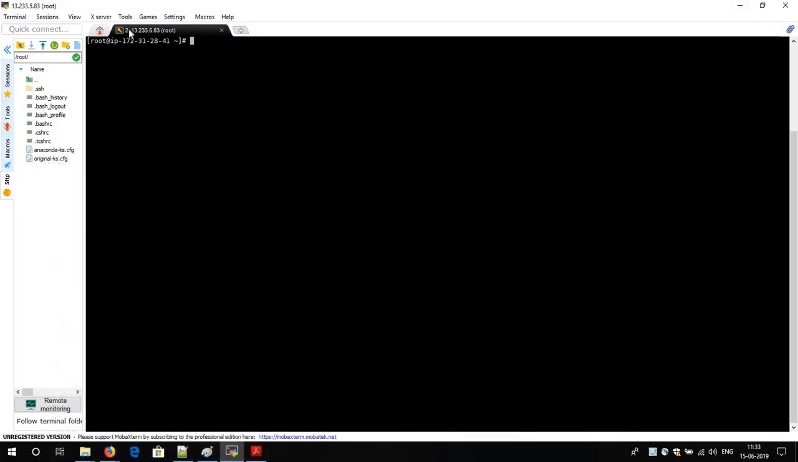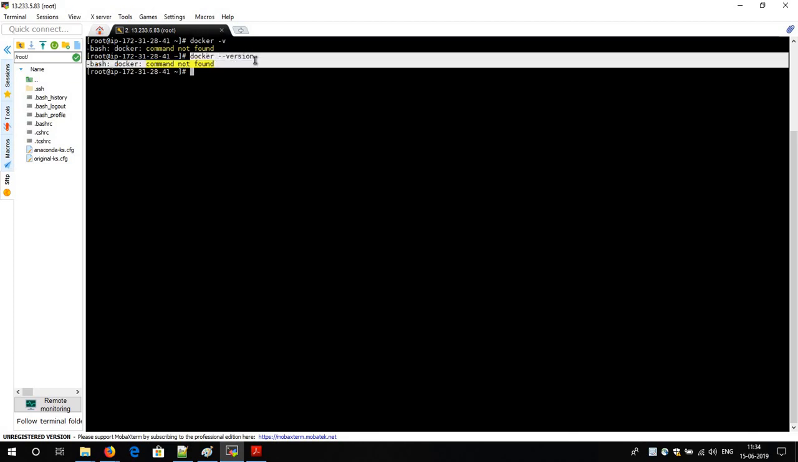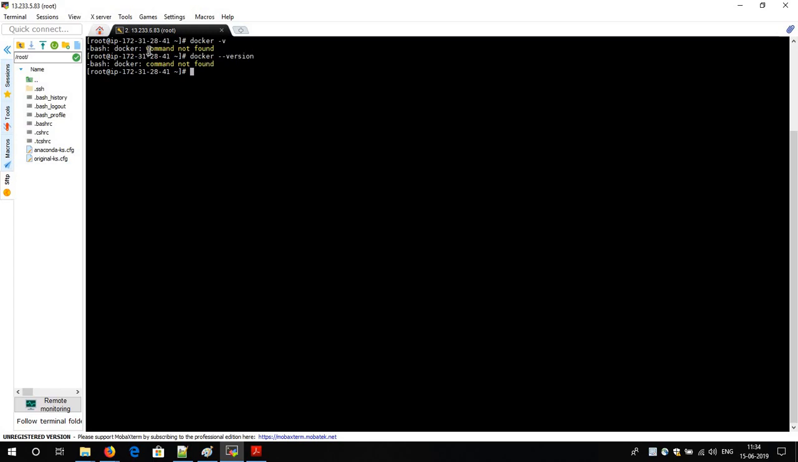I already provisioned a server in AWS, and I am going to show you how Docker works and how I can install Docker. See, there is already no Docker on my machine. There is a command to check the Docker version. Either you can use docker -v or docker --version. Both commands are used to check whether Docker is installed on your operating system and what the current version of Docker is. As of now I am getting that no docker command is found on my operating system, so I have to install Docker.